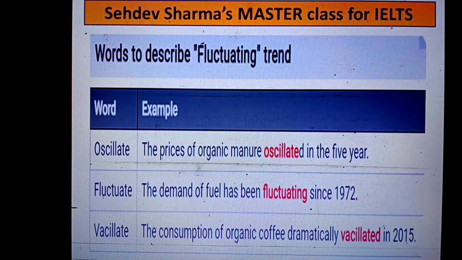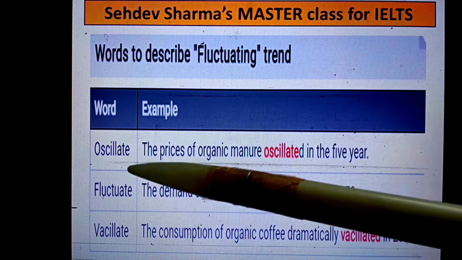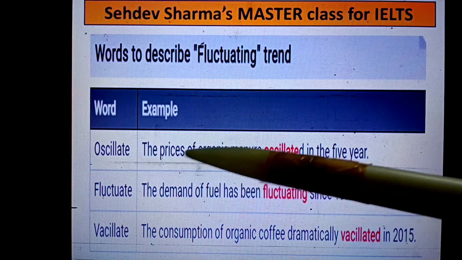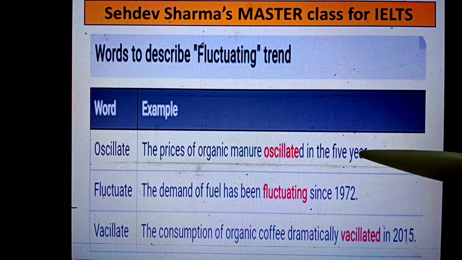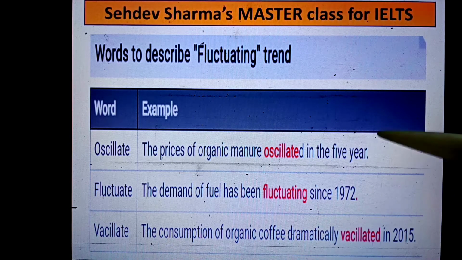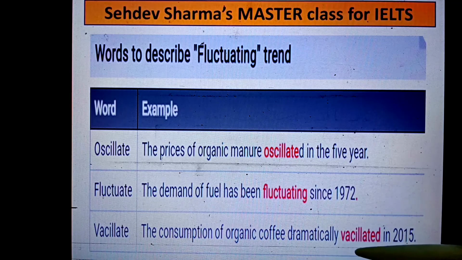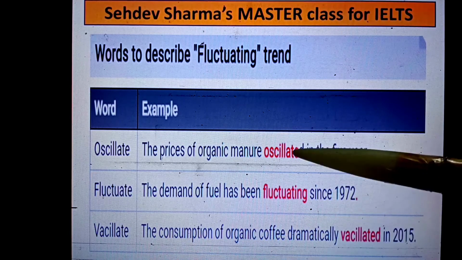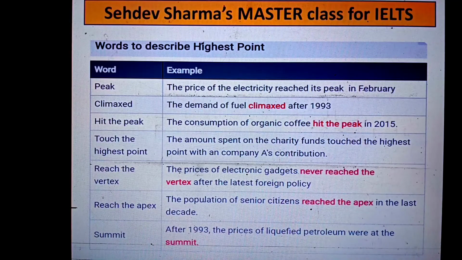Now the last one is, suppose the trend is fluctuating. So we can use the word oscillate, a wonderful word to be used. The prices of organic manure oscillated in the five years. Fluctuating is a very common word that needs to be used. Vacillated, wonderful word. So we can have our own words also if we are using these types of words. So there are chances that we will be getting the good one.